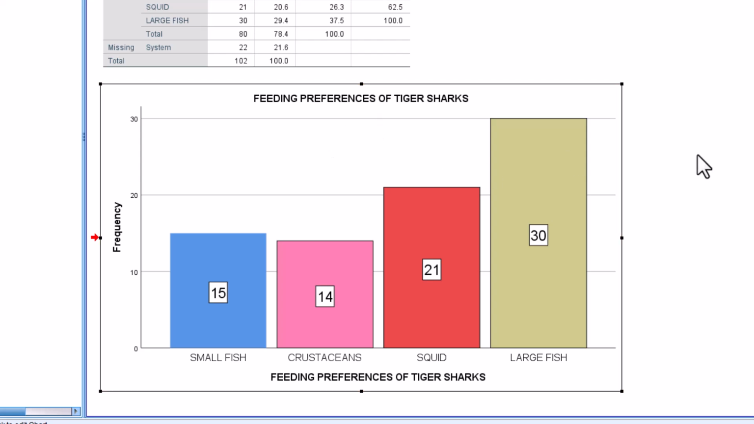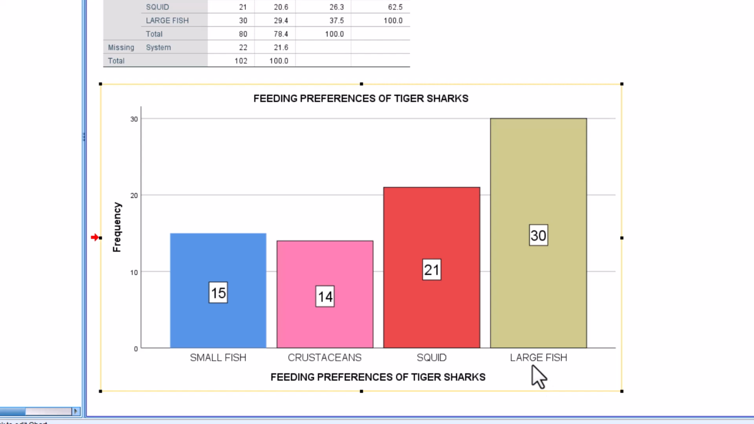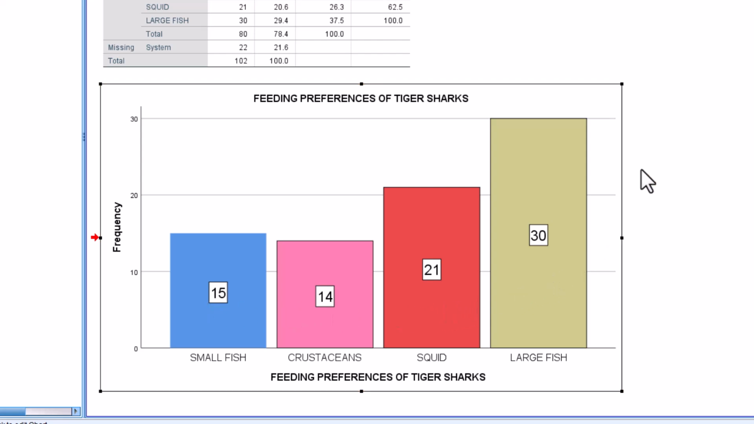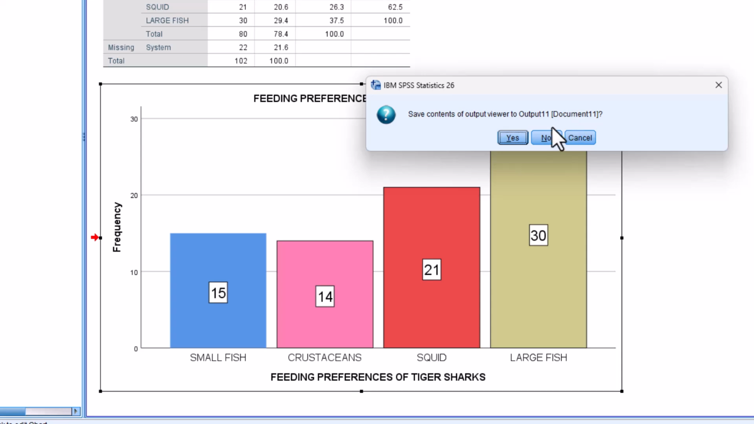What can you notice? Mas marami yatang large fish ang kinain ni tiger shark dito. So take note na hindi pa tayo nakapag-perform ng analysis. So raw data pa lang yan. Now, na medyo may idea na tayo sa data natin, okay, perform na natin yung analysis.